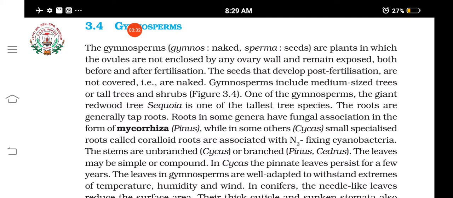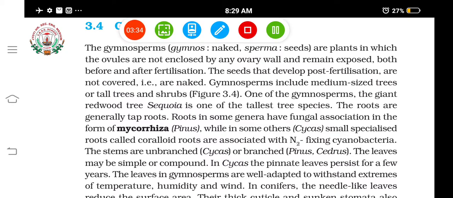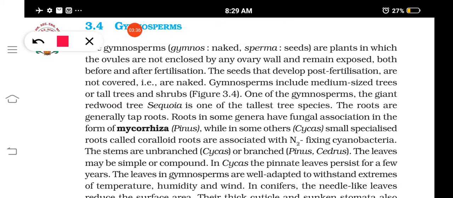In some genera of gymnosperms the roots have a fungal association. This is known as mycorrhiza. We have studied this in symbiotic association. In certain genera of gymnosperms, the roots are found with an association of fungus.